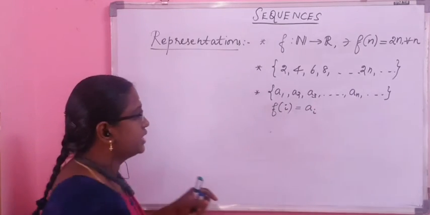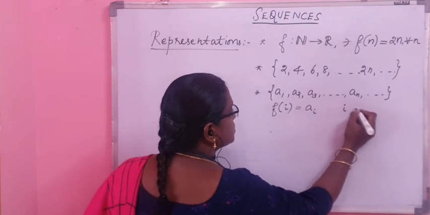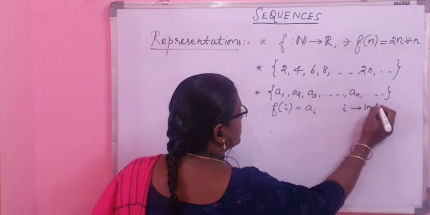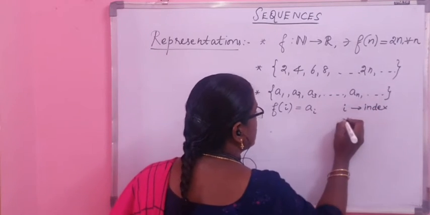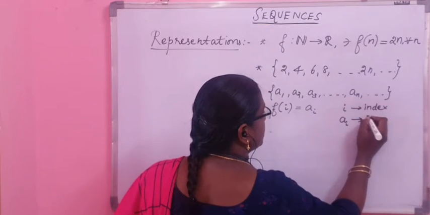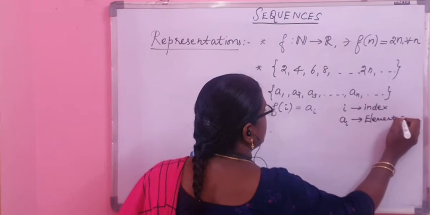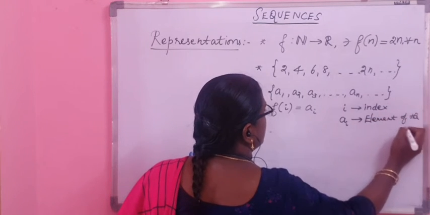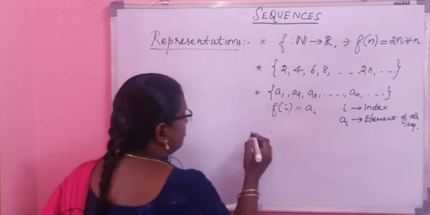You have to notice that i corresponds to the index, which is always a positive integer, and a_i corresponds to the element of the sequence, that is, the image element of the function. So this is one way to represent it.